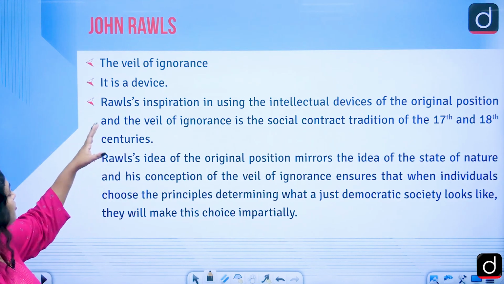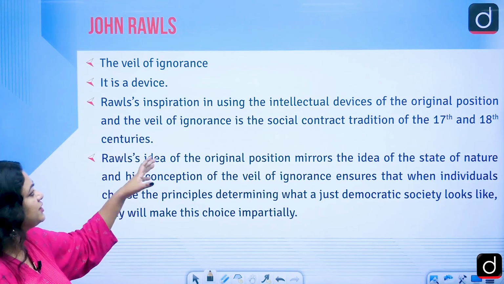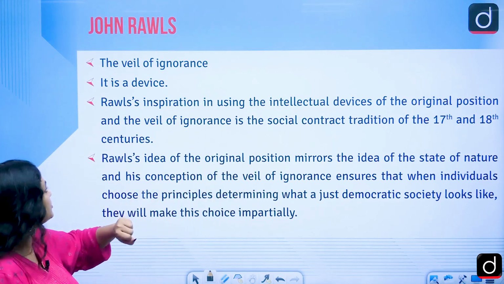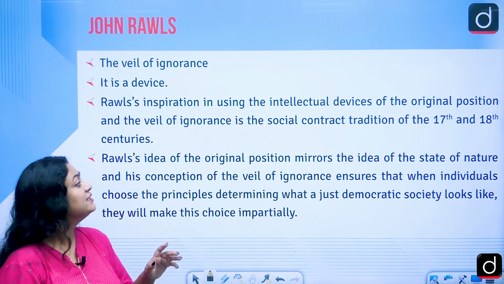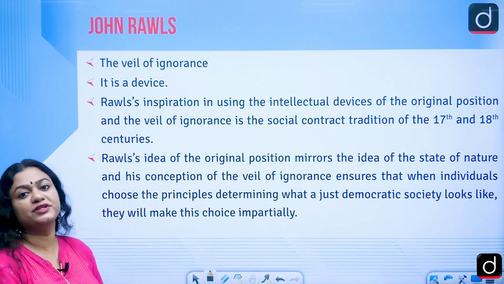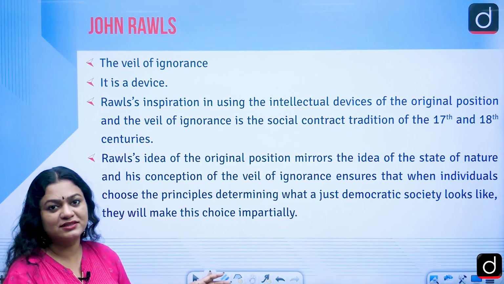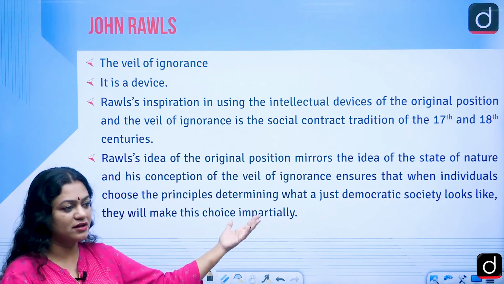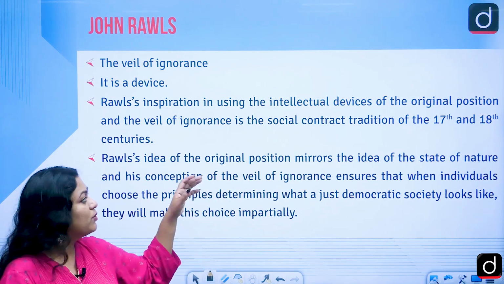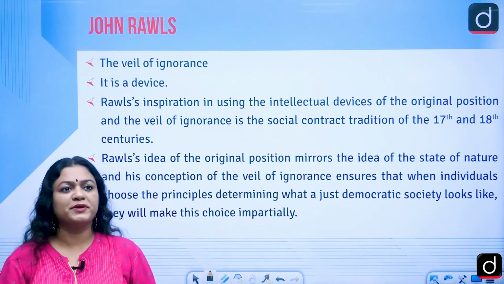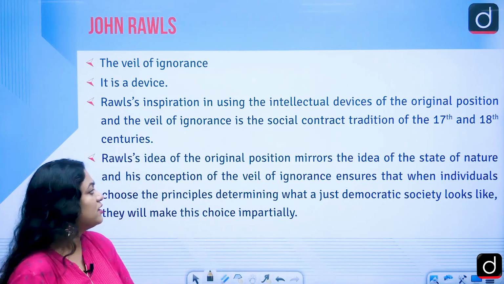The veil of ignorance was a device, and Rawls' inspiration in using the intellectual devices of the original position and the veil of ignorance is the social contract tradition of the 17th and 18th century. So he was highly influenced by the social contract thinkers of the time, like Hobbes, Locke, Rousseau, and many others, who created a kind of utopian system. Society needs to be like this, society needs to be like that.